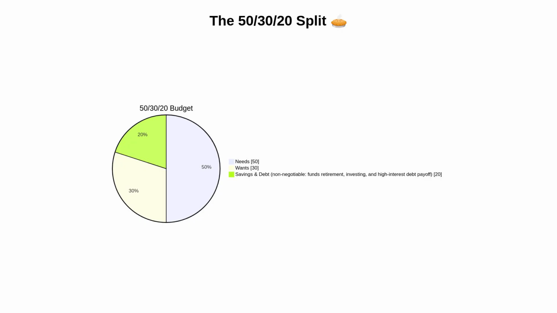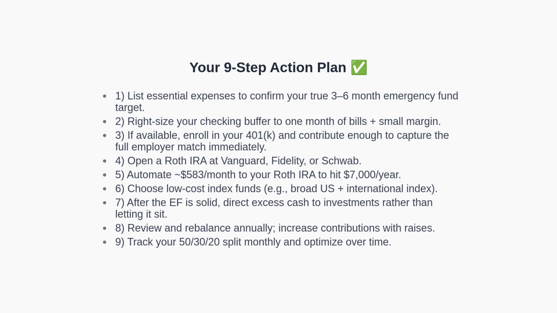With the allocation visible, let's translate the method into concrete actions you can take this week. Here is your step-by-step playbook. First, calculate essential expenses to determine your exact emergency fund target. Second, trim your checking account to roughly 1 month of bills plus a small margin. Third, if you have a 401k with an employer match, contribute enough to capture the full match immediately.